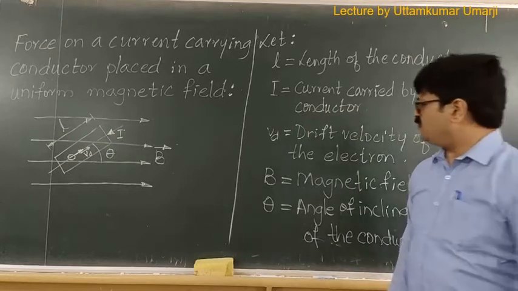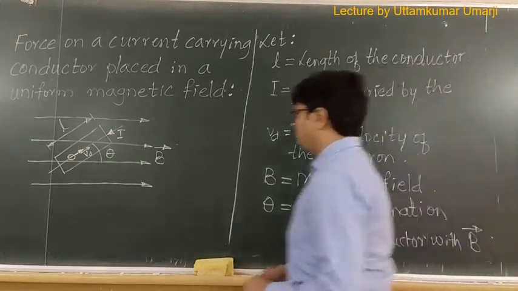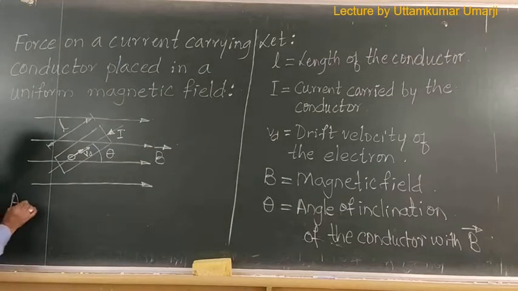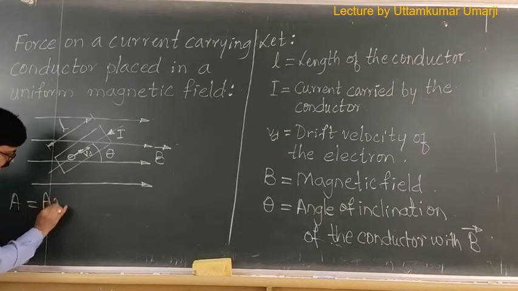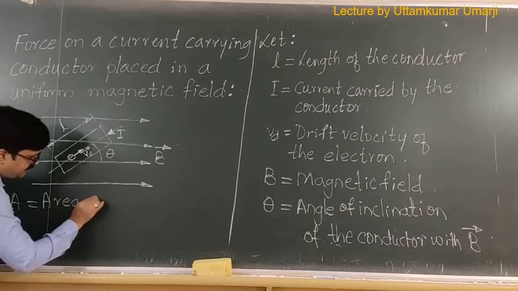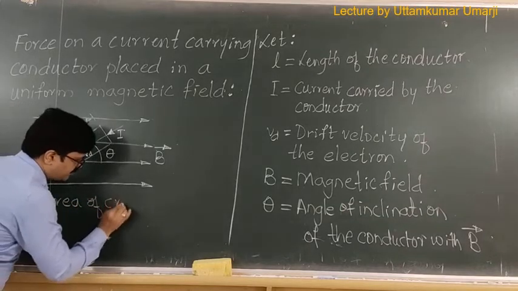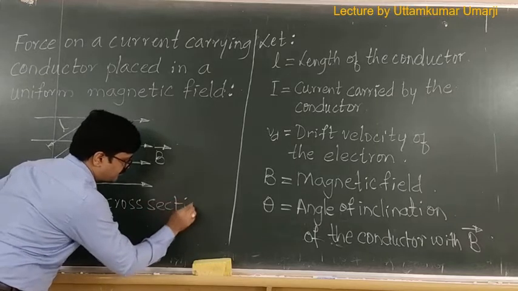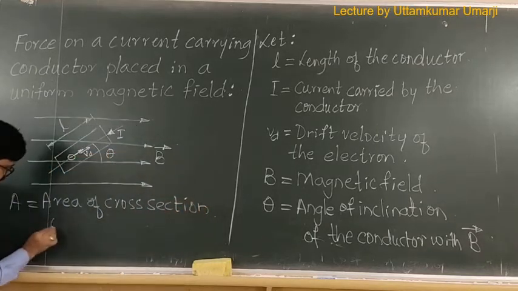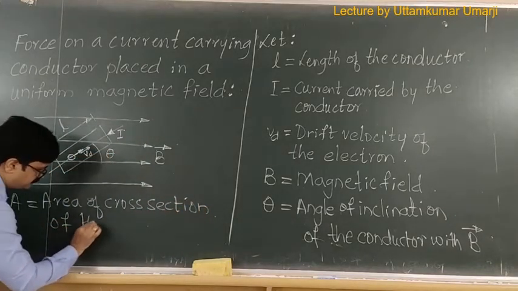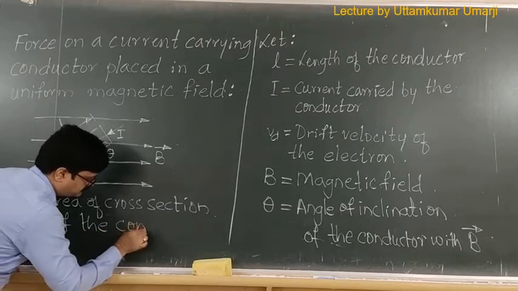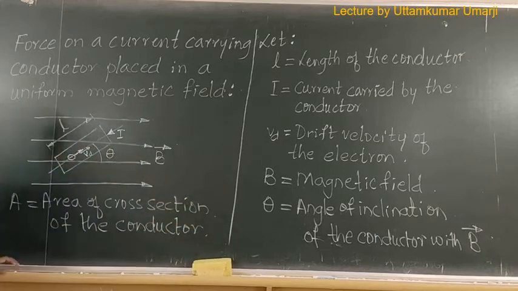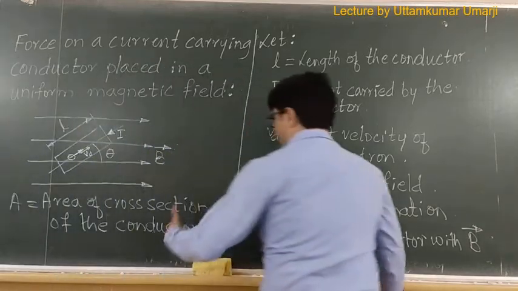Okay, then one more thing we should add in this particular assumption. I'll take A is equal to area of cross section of the conductor. Area of cross section of the conductor is capital A here.